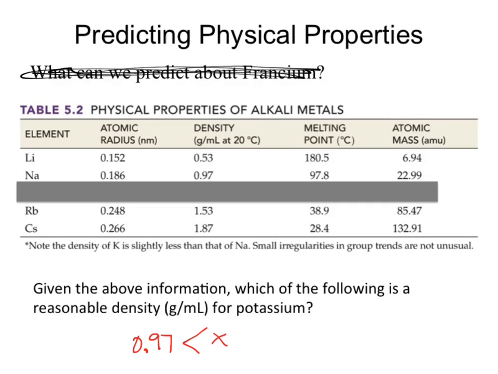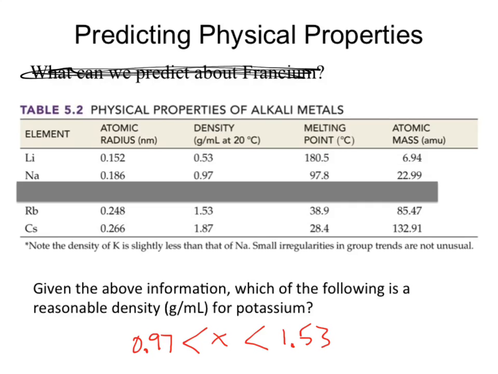So let's call it 50,000. Is that a reasonable guess? That's bigger than 0.97, right? No. Why is that unreasonable? We've got another bound. Let's look at the other direction. Cesium to rubidium, what happens to the density? It goes down. Okay, so if we look in the reverse trend, our densities go down. That means our potassium should be less than that for the rubidium.